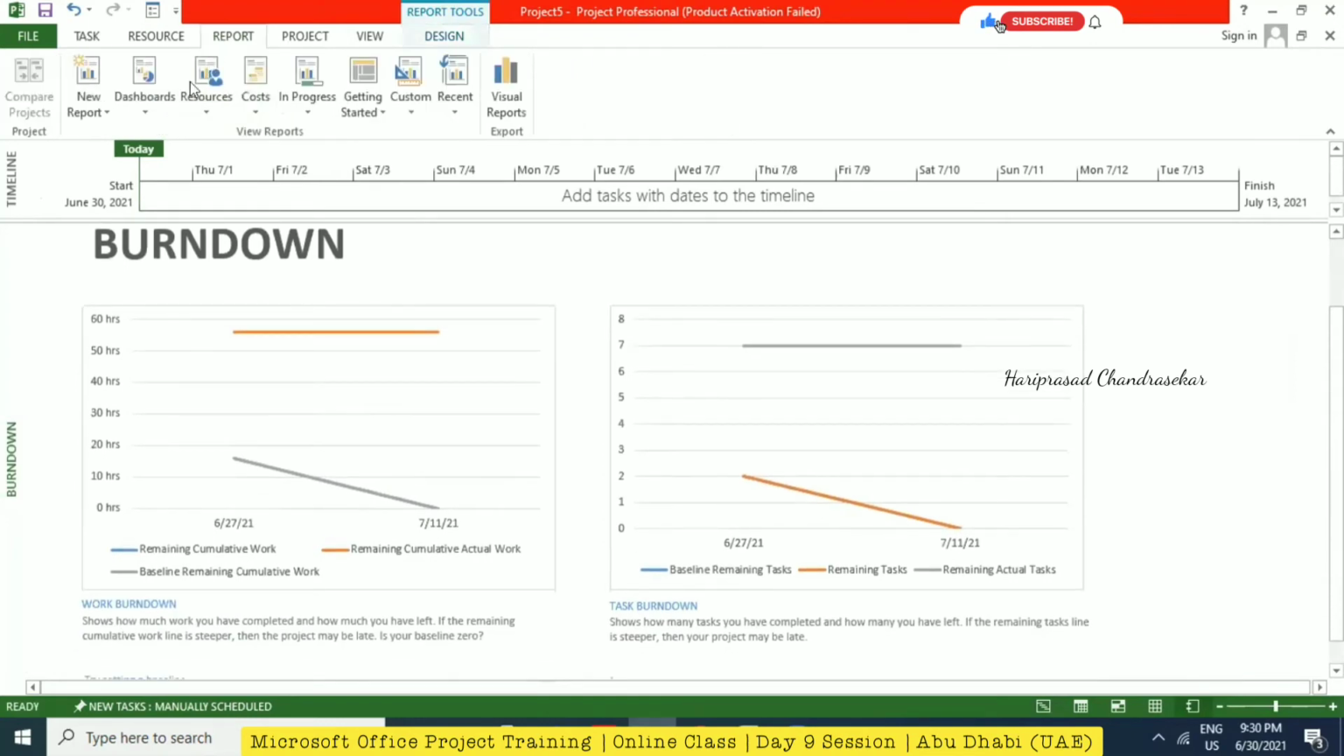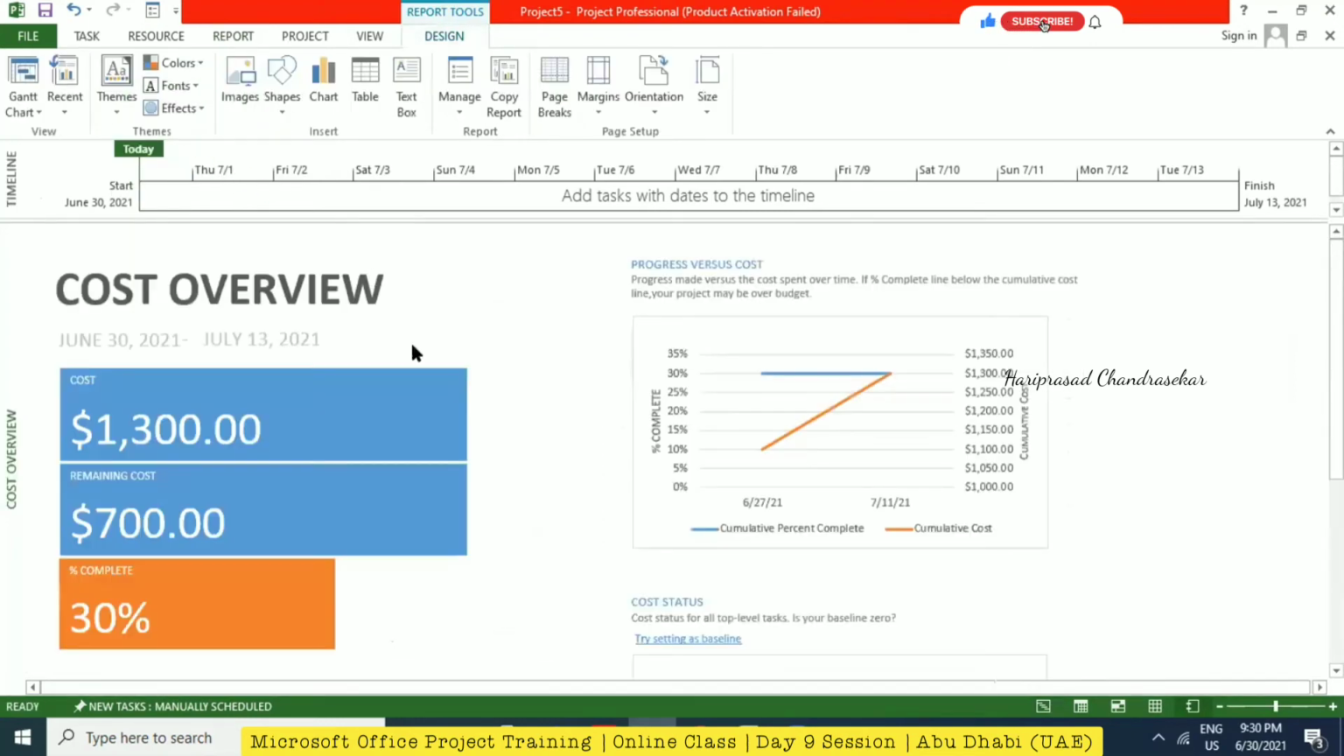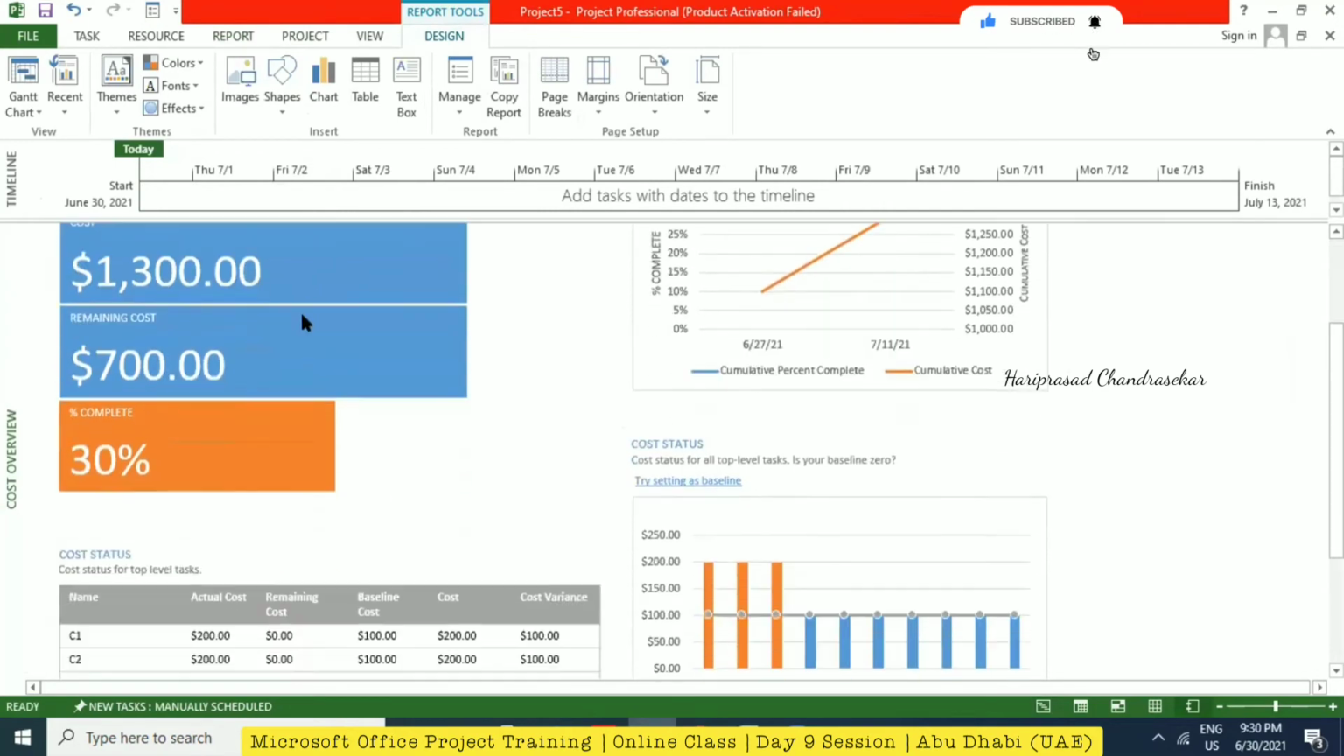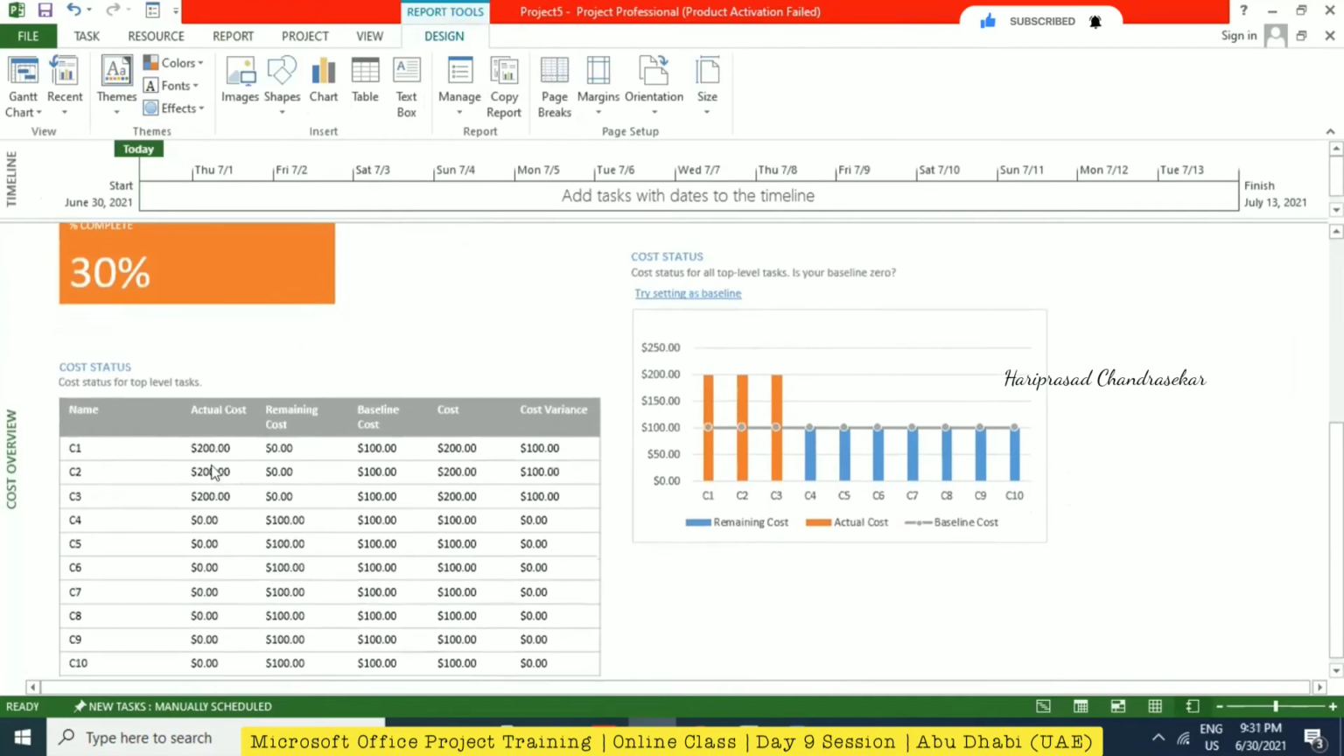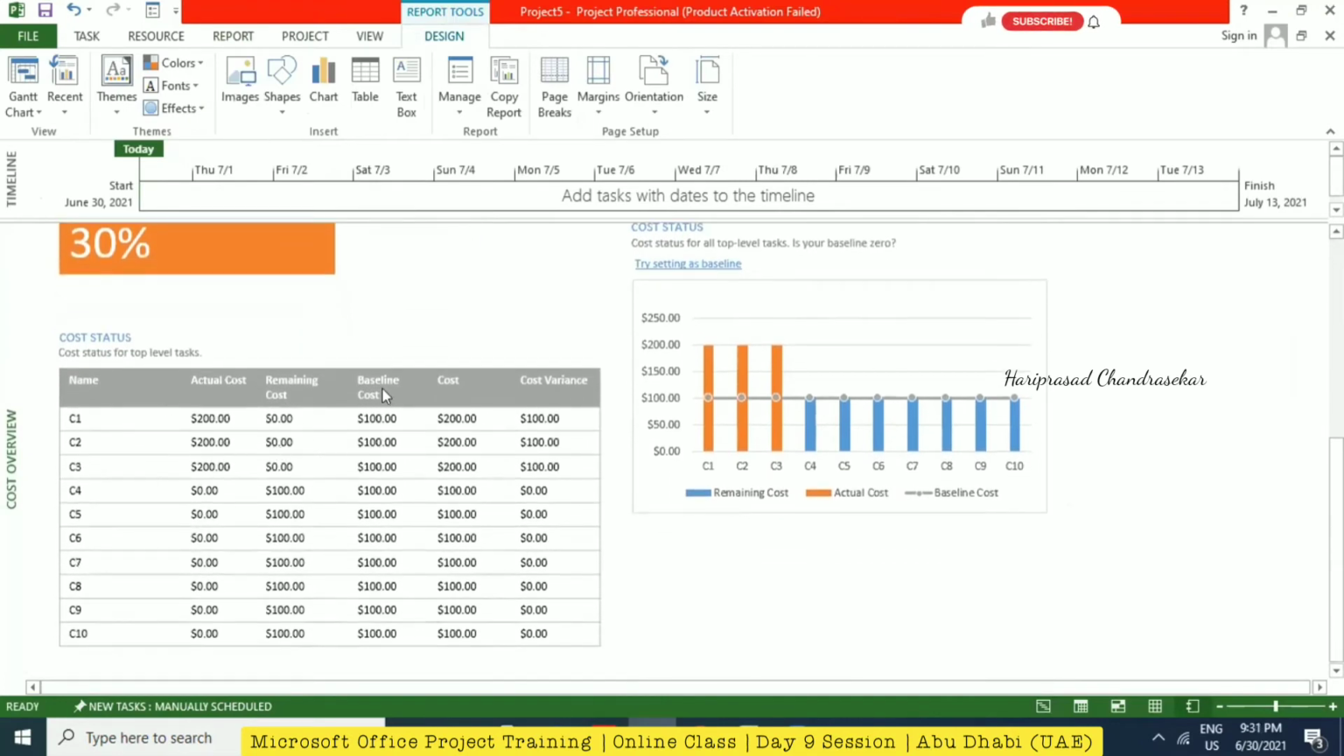So we can see everything, even the cost overview. See cost, remaining cost, percentage complete. This is very helpful. These are all the reports. For each and every column, we can see how much cost and how much baseline cost variance, everything. So this report section is very useful for any project or any individual.